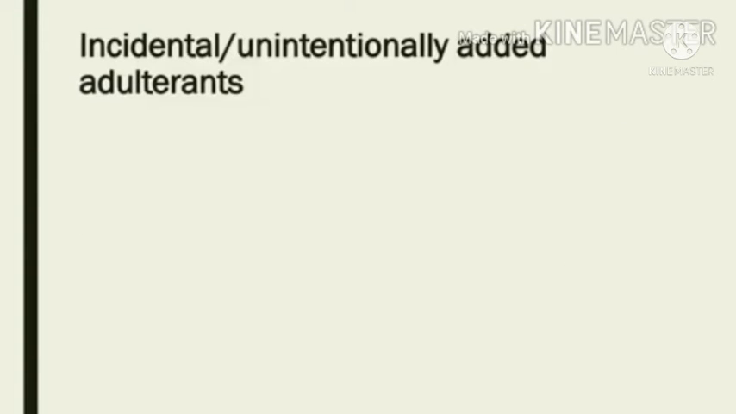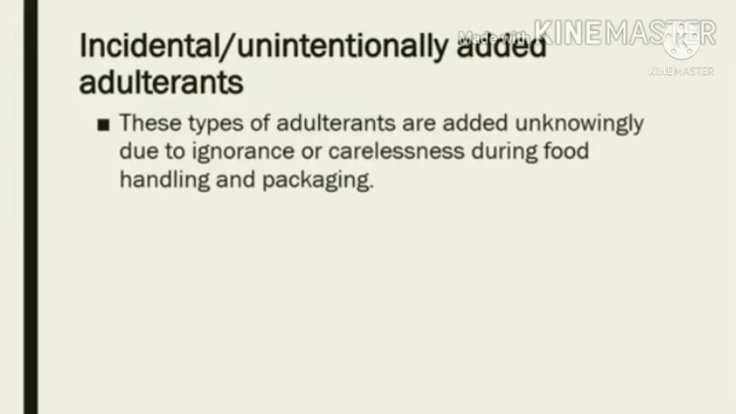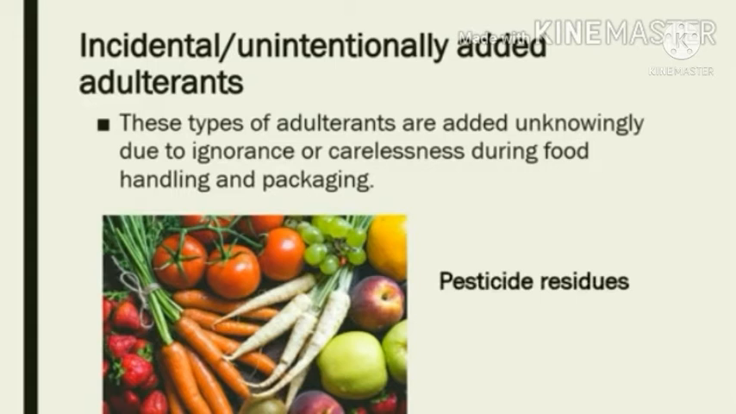Now let us see about incidental, unintentionally added adulterants. These types of adulterants are added unknowingly due to ignorance or carelessness during food handling and packaging. Incidental adulterants include pesticide residues. Pesticide residues refer to the pesticide that may remain in food after it is applied to the crops. So there could be some amount of pesticide which gets retained on the crops even when it has reached our plate. It is very dangerous for us.